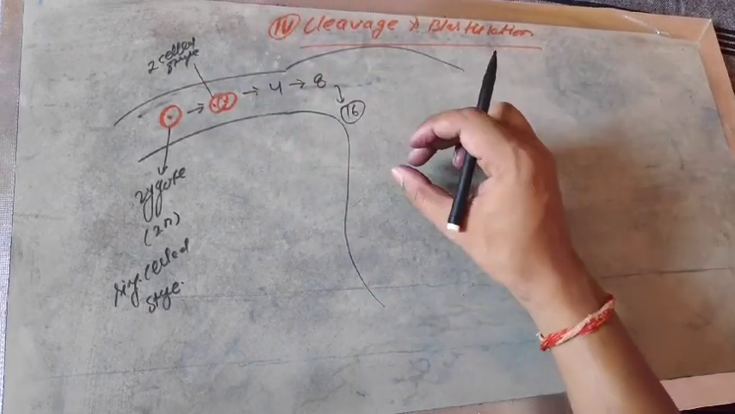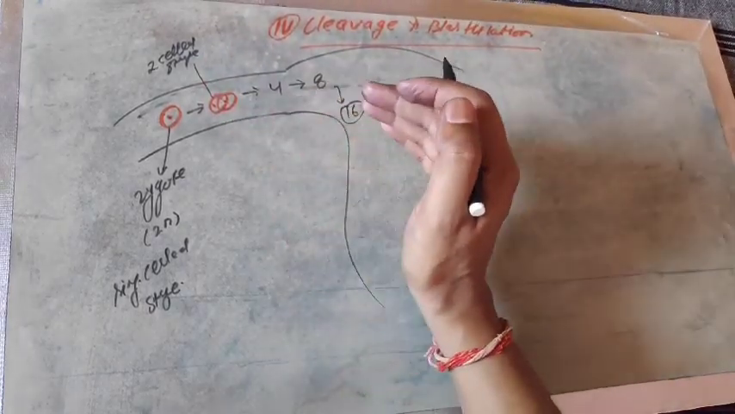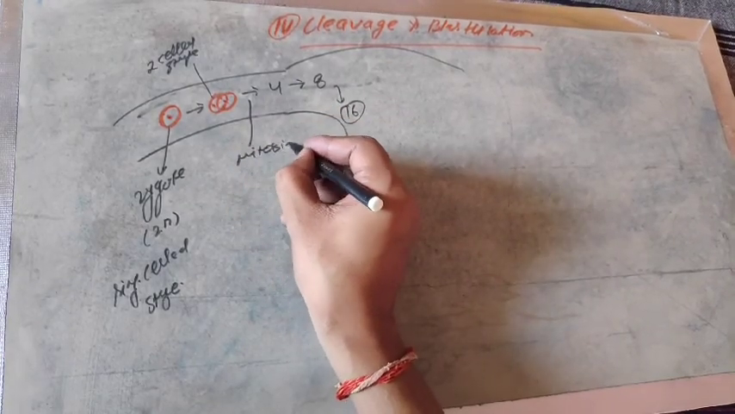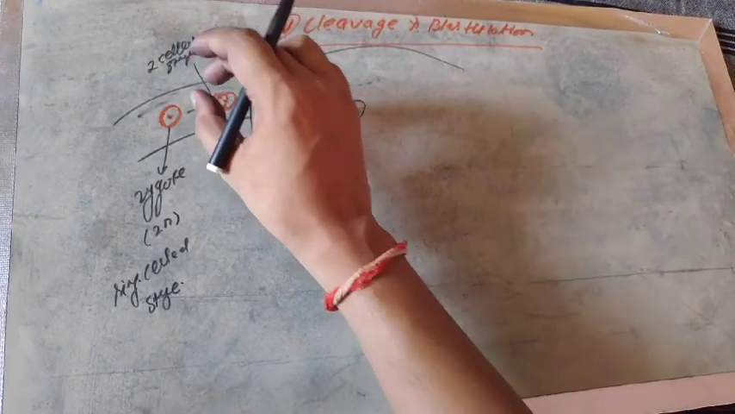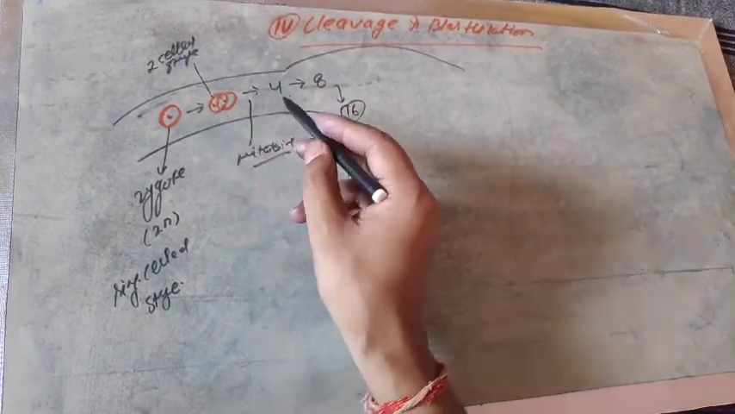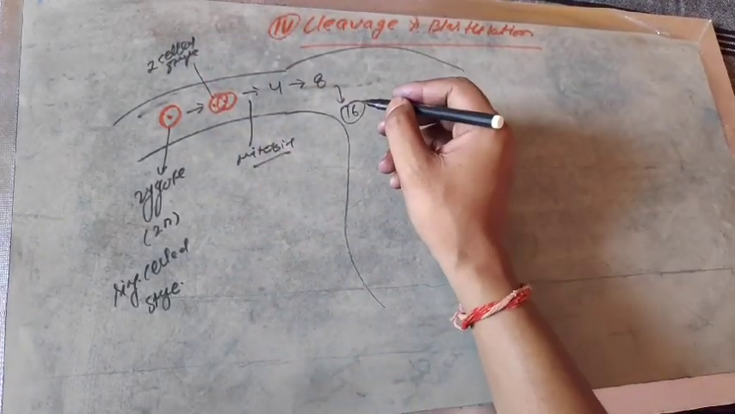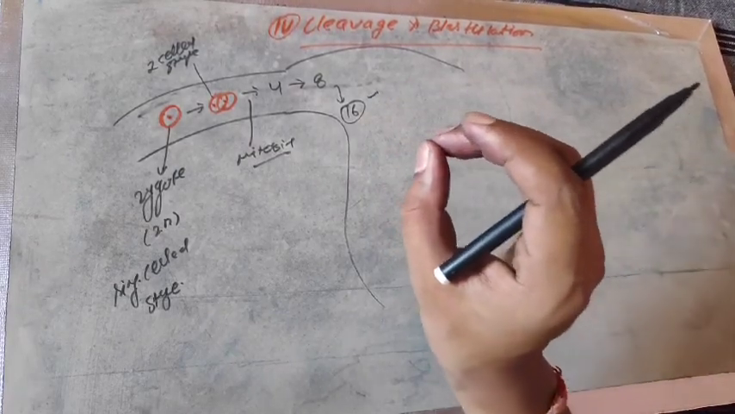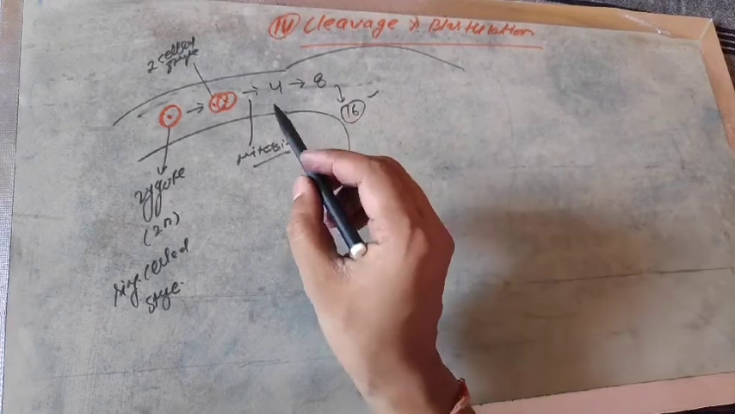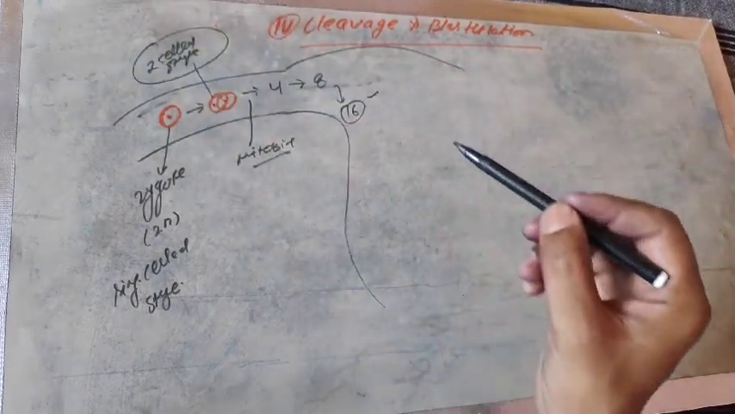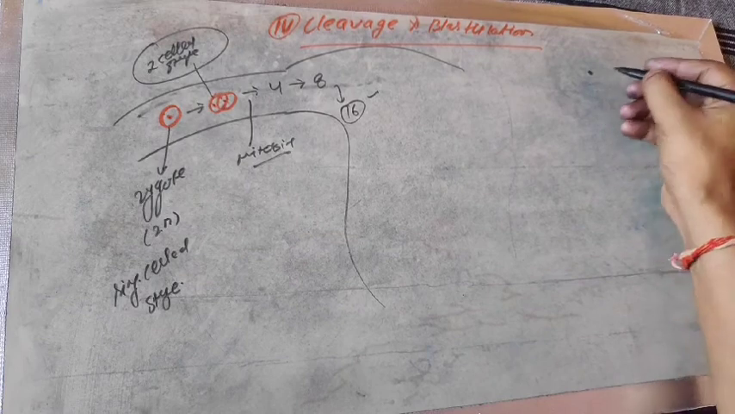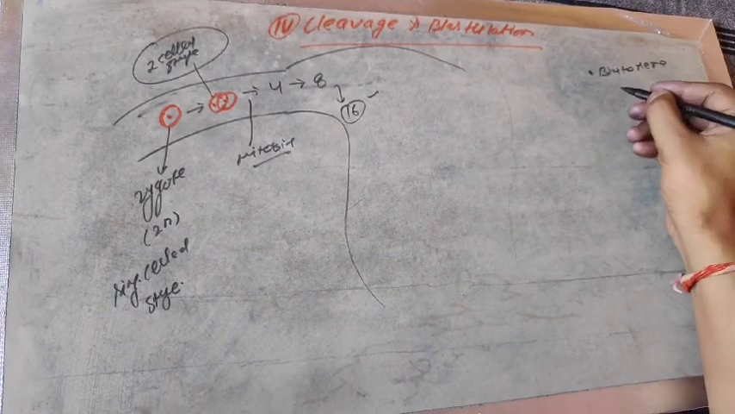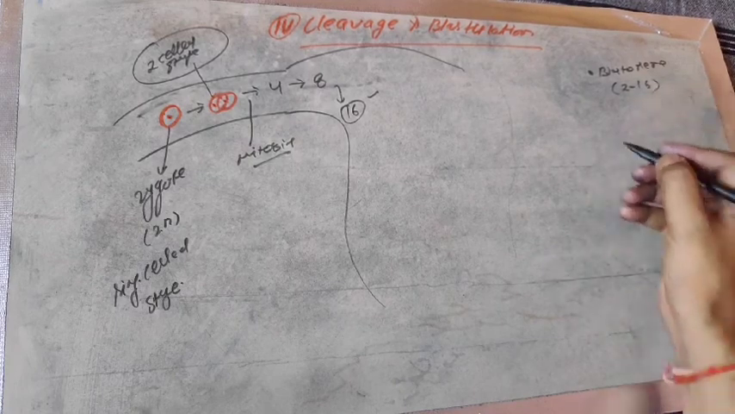As cell division takes place by means of mitosis, the zygote begins to move toward the region of the uterus, and it will reach up to the 16 cell stage. But one point you should mention: the stage between 2 to 16 cell stage is called the blastomere stage.